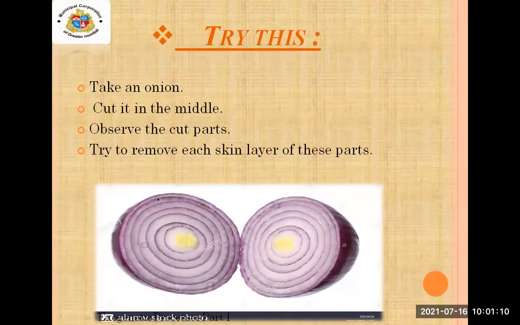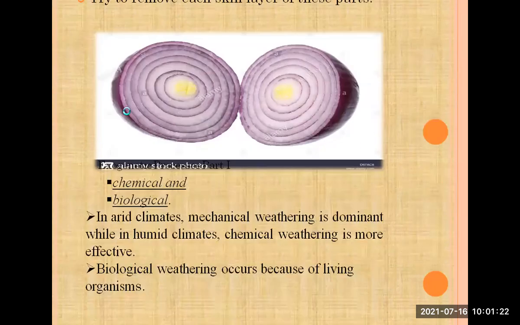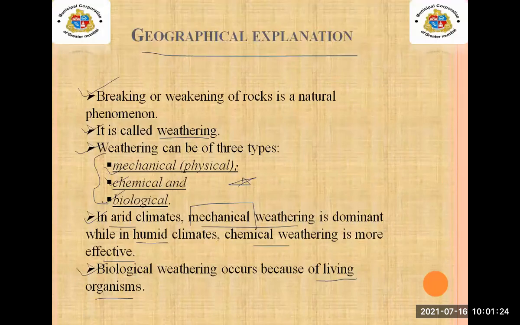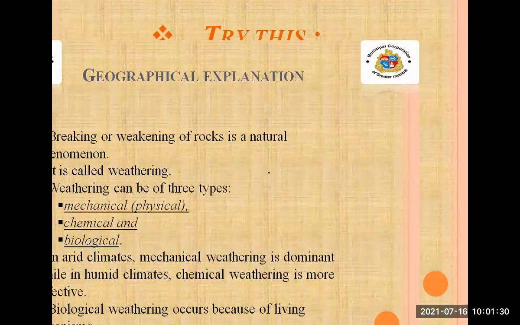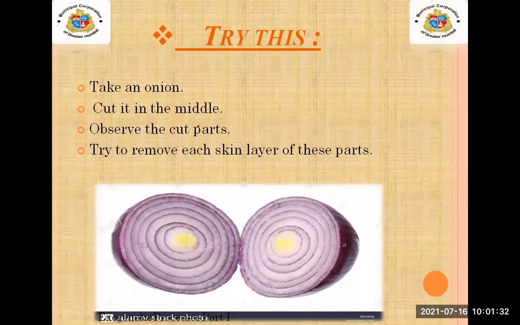First, we are going to learn about the mechanical type of weathering. For that, we are going to try the activity given here.